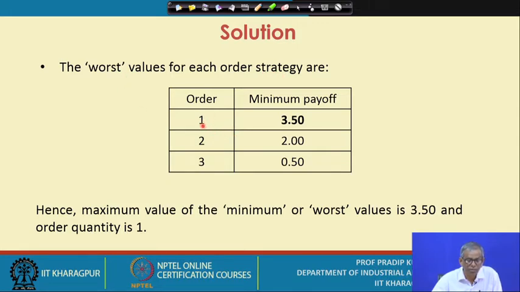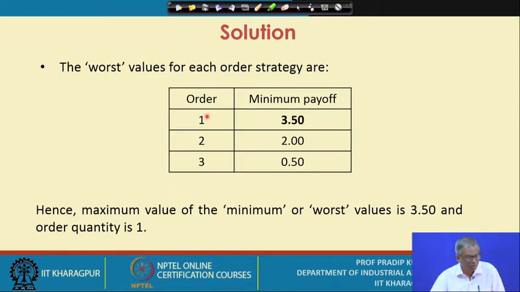So you have identified the worst value against each order strategy: order 1, 3.5; order 2, 2.0; and order 3, the minimum payoff is 0.50. Hence the maximum value of the minimum or the worst values is 3.5, and hence the order quantity is 1.